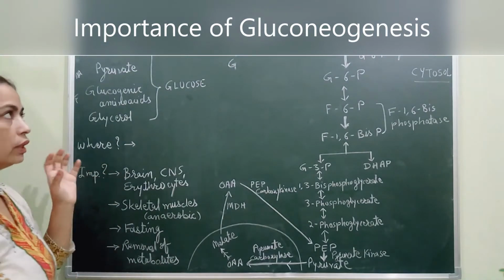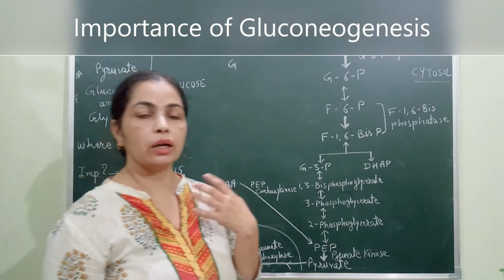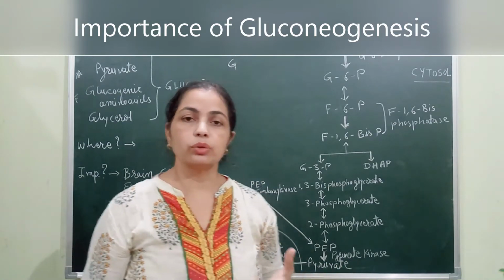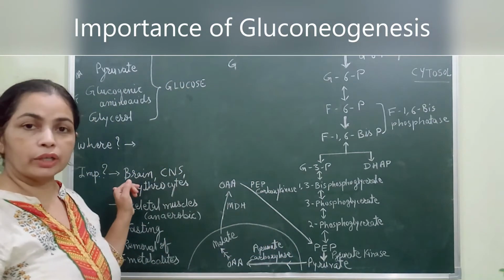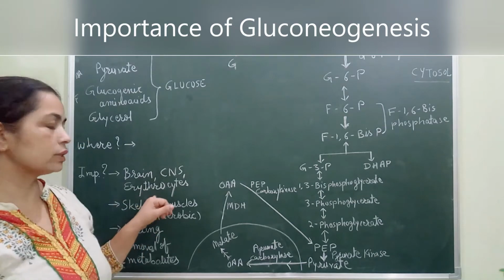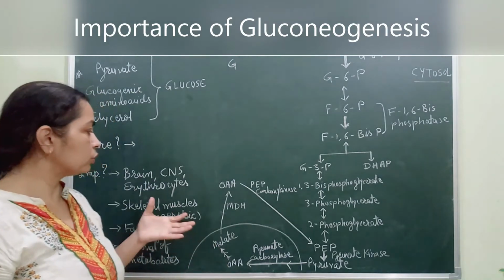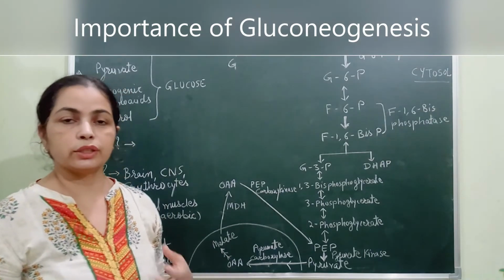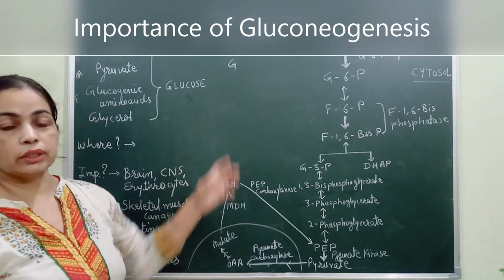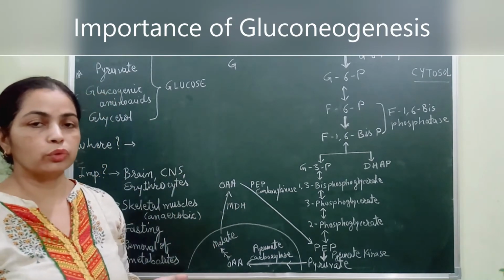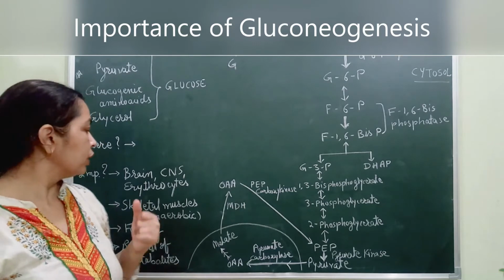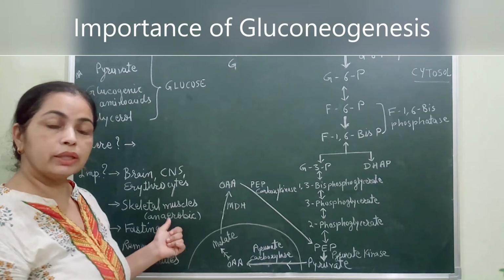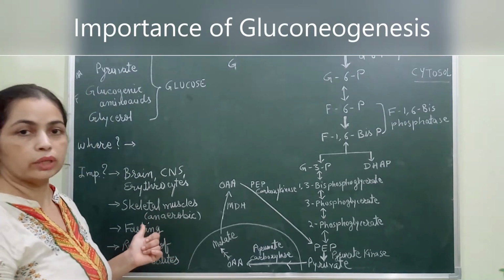This is a very important pathway because we are not always dependent on dietary sources of carbohydrate. For example, organs like the brain, central nervous system, and erythrocytes are in constant demand for energy, so gluconeogenesis is an important source of glucose for them. Then skeletal muscles: in anaerobic conditions, gluconeogenesis is an alternate source of energy.